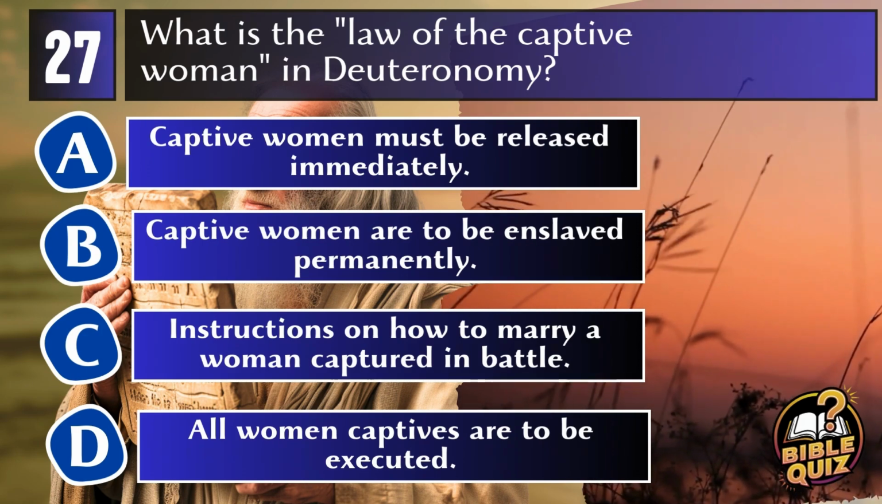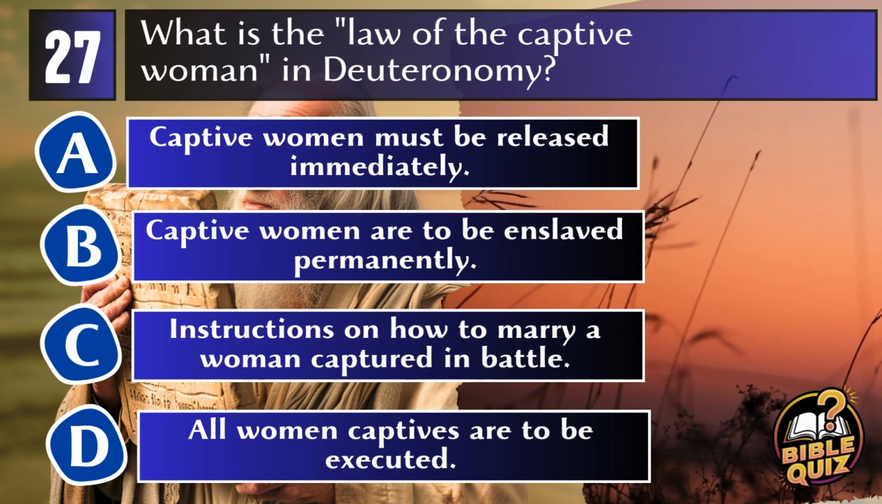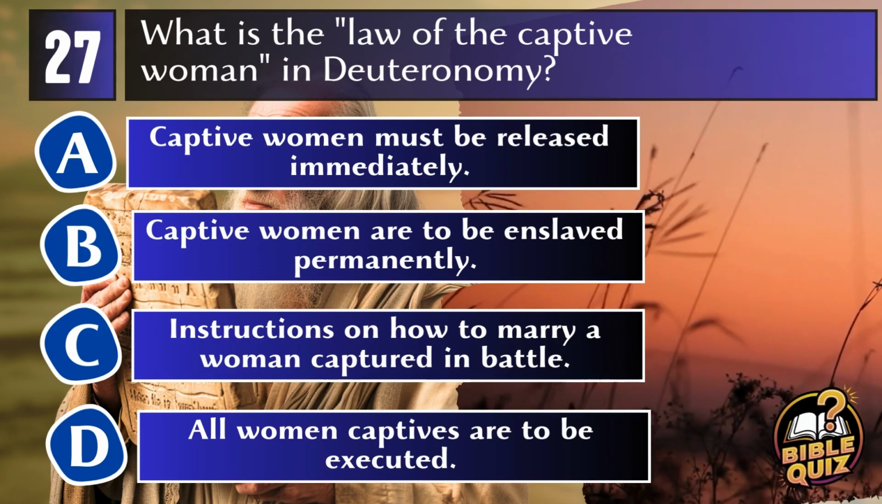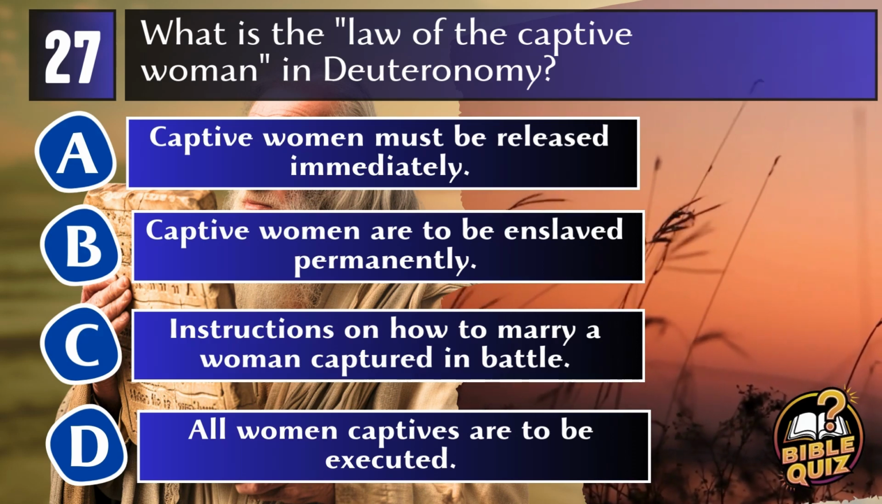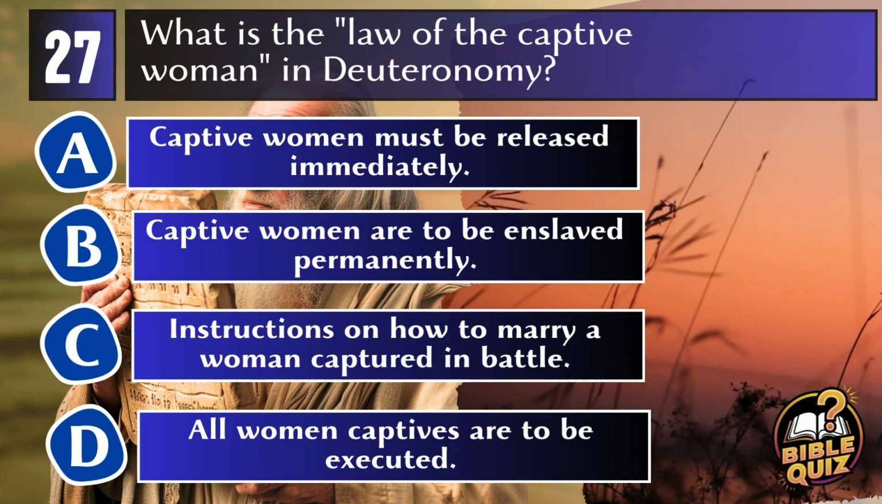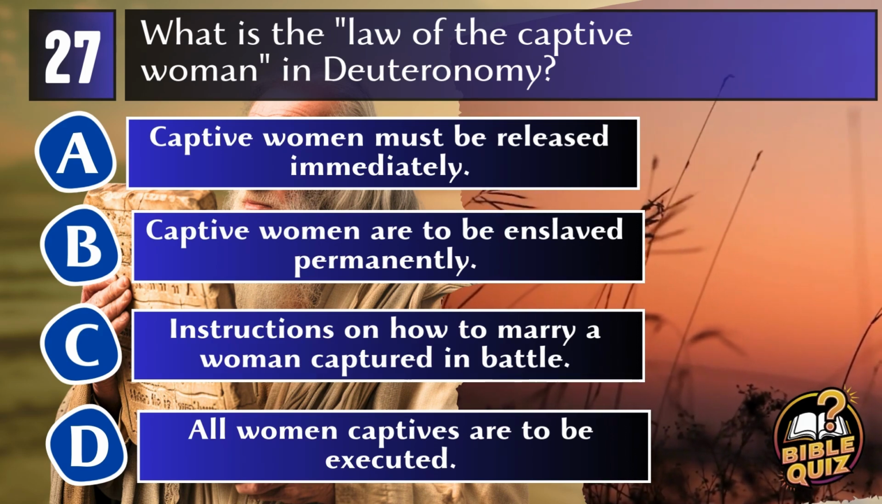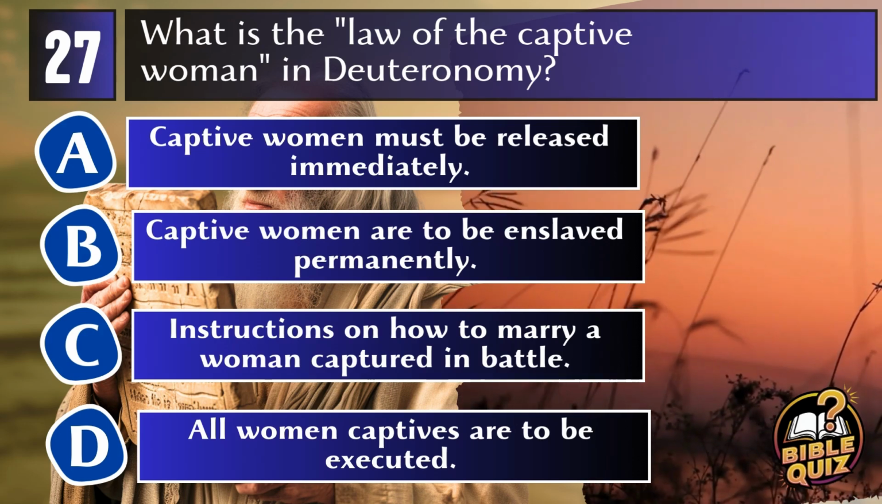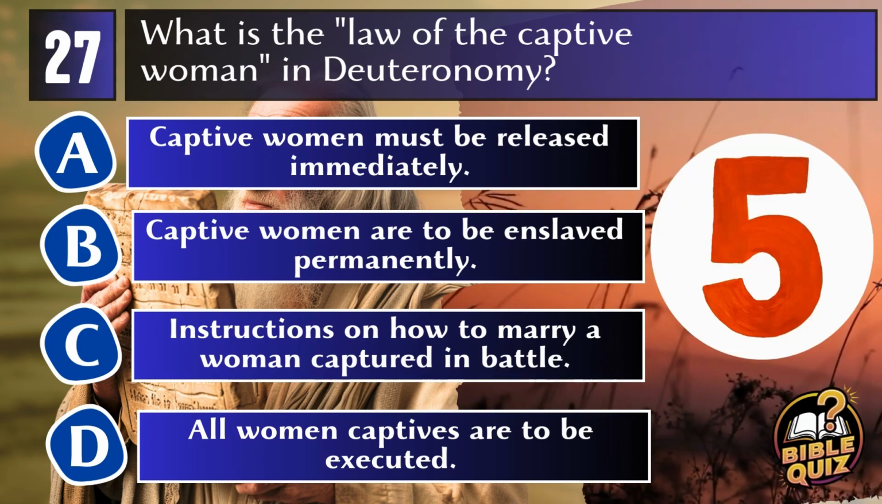A. Captive women must be released immediately. B. Captive women are to be enslaved permanently. C. Instructions on how to marry a woman captured in battle. D. All women captives are to be executed.